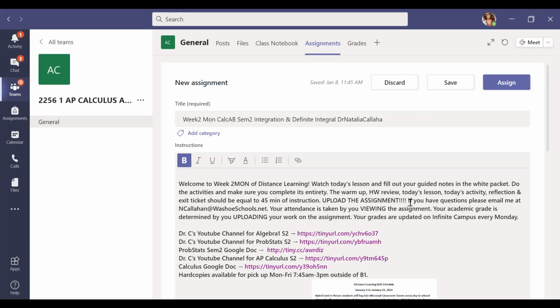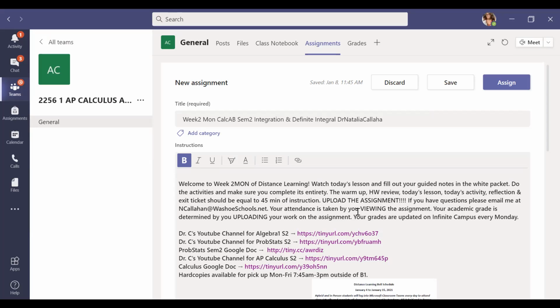This is week 2, so your Math Excel is open for week 2. It's always due on the Sunday and it's due by 11:59 p.m. Even if you're doing it late, I will still give you partial credit for it, so don't just leave it blank as a 0. If you have any questions, please email me at this email address.